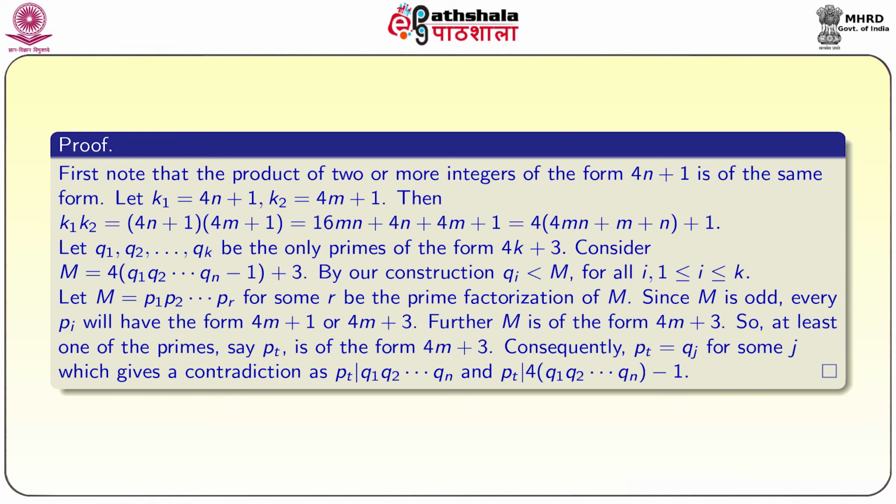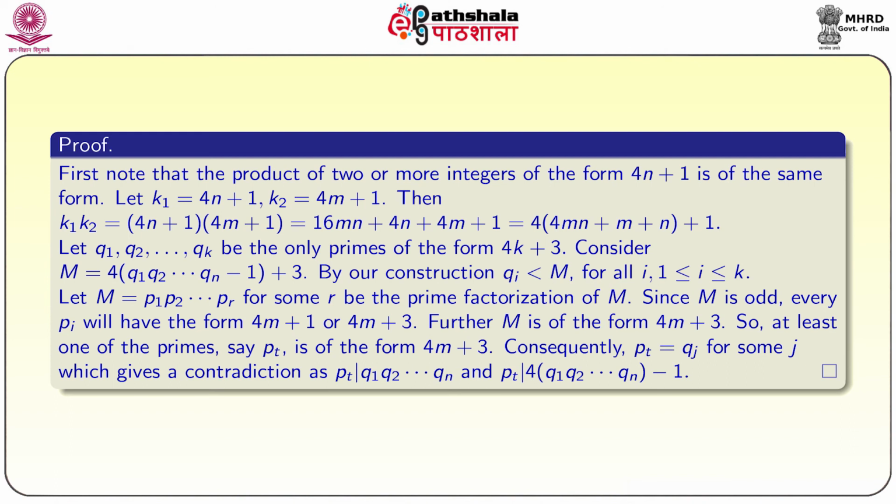Consider m equal to 4 times q1 times q2 and so on up to qk, minus 1, plus 3, then by our construction qi is less than m for all i lying between 1 and k. Let m equal to p1, p2 and so on up to pr, for some r, be the prime factorization of m. Since m is odd, every pi will be of the form 4m plus 1 or 4m plus 3. Further, m is of the form 4m plus 3.